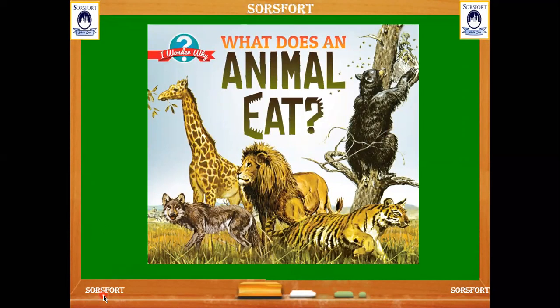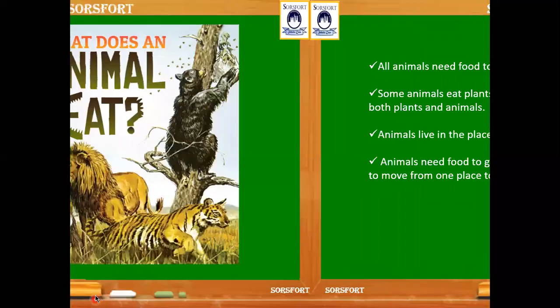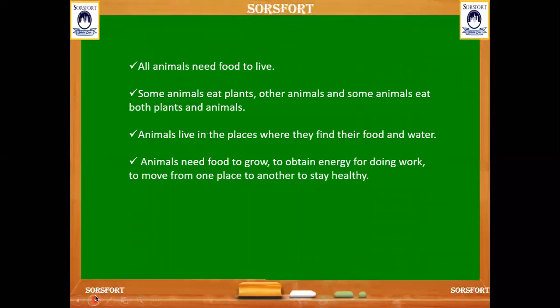All living things need food to grow, to be healthy, to get energy to work, and to stay healthy. As well, the animals also need food to live. Some animals eat plants, other animals eat other animals, and some animals eat both plants and animals.